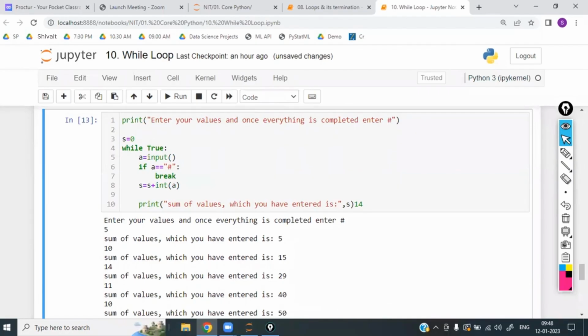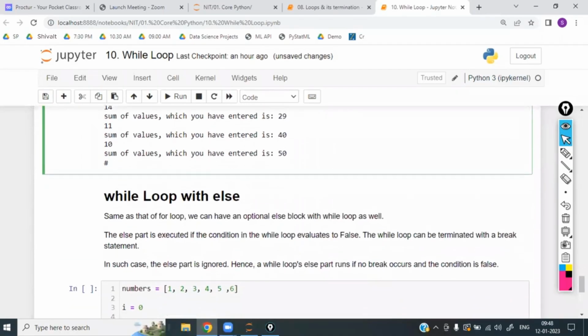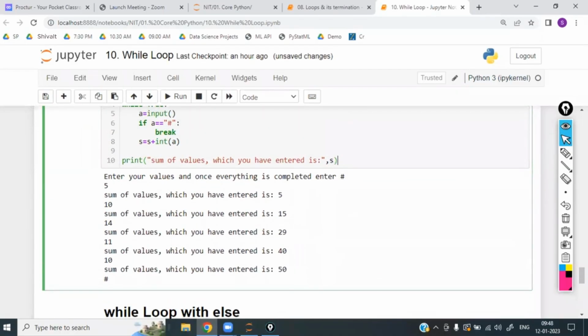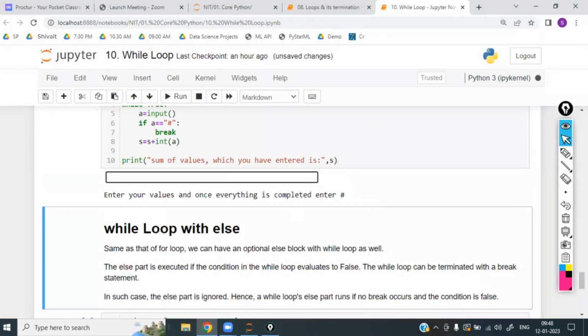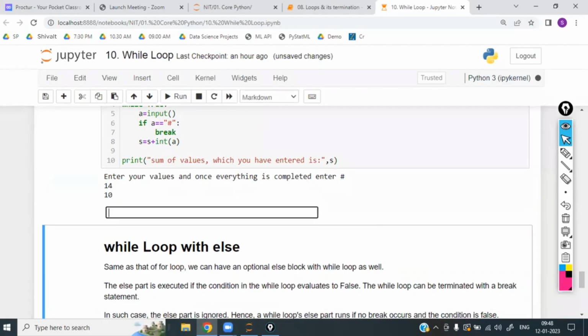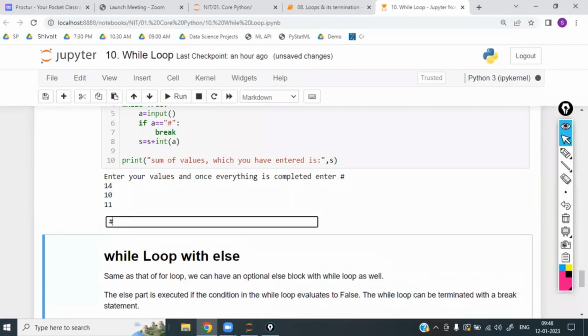Loop means repeat the same. Loop means again repeat. It is repeating. If you keep it outside, it will not repeat. Right? That is the difference between both of them. If it is outside, it will not repeat. If it is inside, it will repeat. Right? Now 14, 10, 11 and hash.